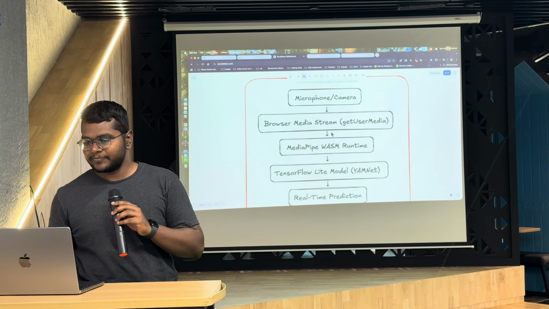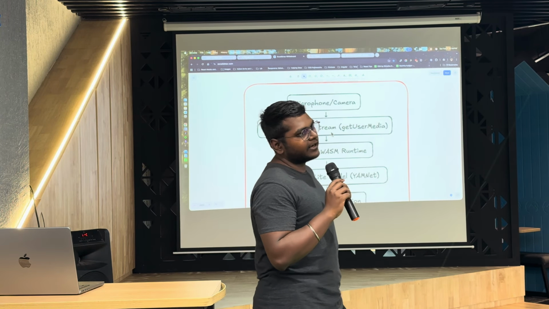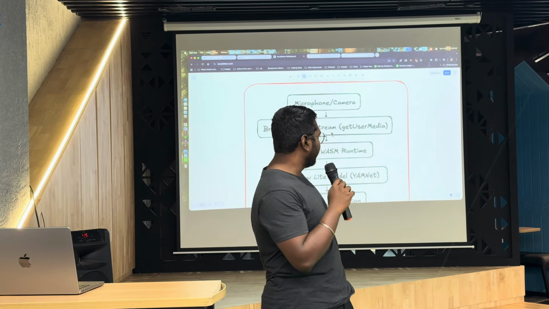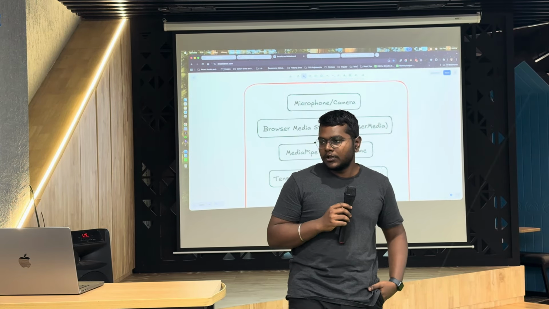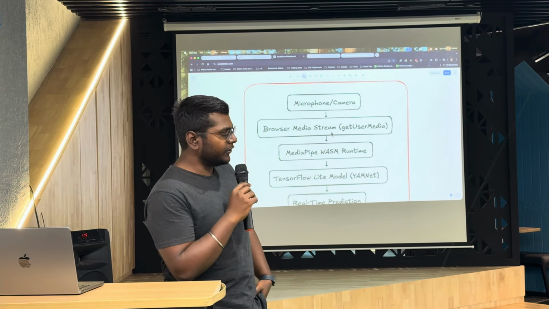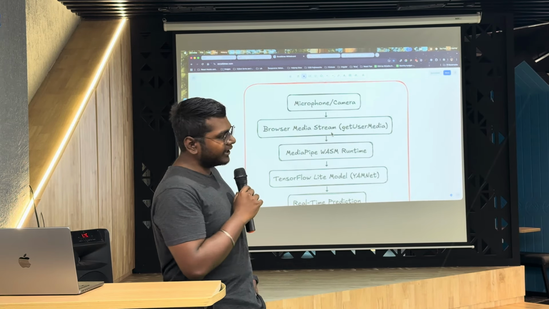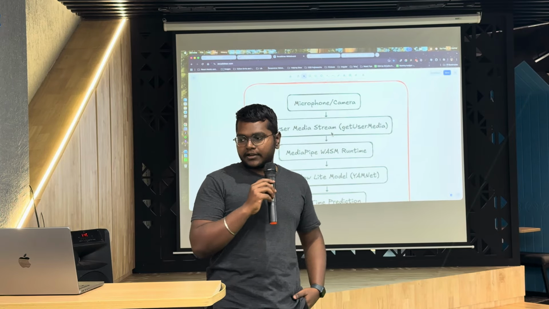Better? Okay. So for running ML in our browser, we need a few user inputs like microphone and camera, or we can even upload files like image or video inputs. Let's say we want a live feed of the user so that we can process it and categorize the sound in that video.